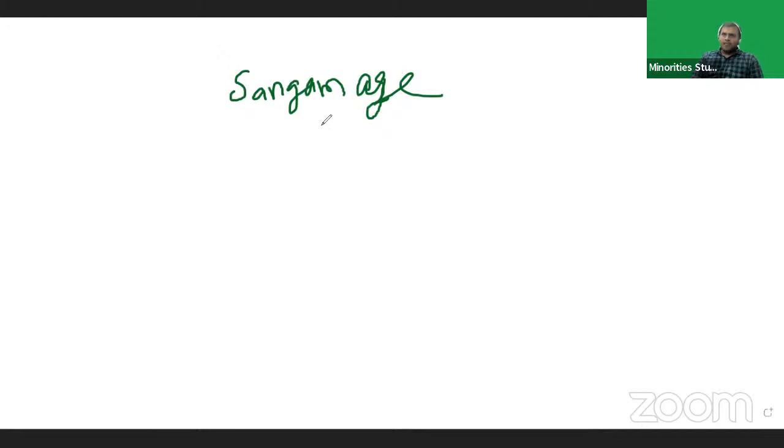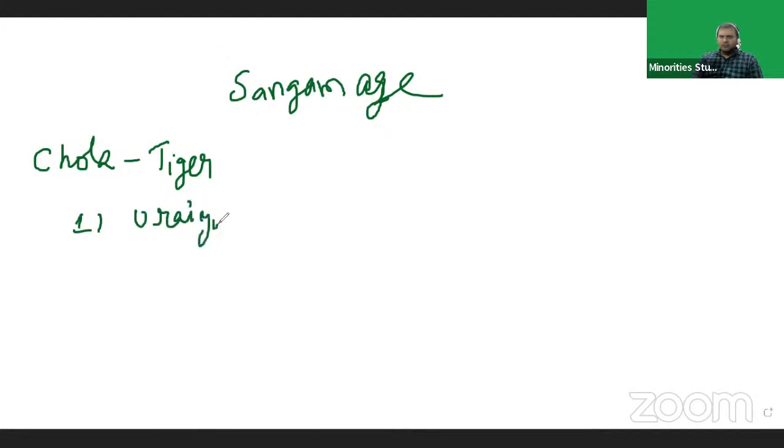Here we have Chola. Chola royal emblem, tiger. Chola first capital Uraiyur. Chola second capital Puhar, not Pumpuhar, Puhar only.